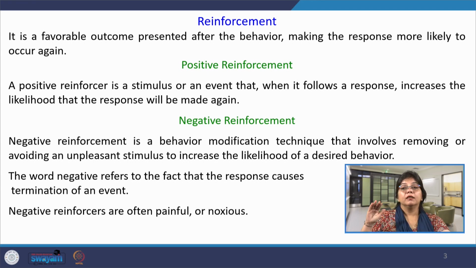So, what is reinforcement? It is a favorable outcome presented after the behavior, making the response more likely to occur again. A child who is performing well in the class and is being rewarded is reinforced to perform the same behavior. Similarly, any young boy who has breached the traffic rule has been fined, he is being punished and he will not repeat that behavior. So, again there is a sense of desirability and undesirability. This is reinforcement. But what is positive reinforcement? A positive reinforcement is a stimulus or an event that, when it follows a response, increases the likelihood that the response will be made again.